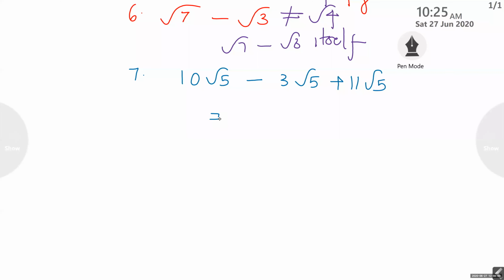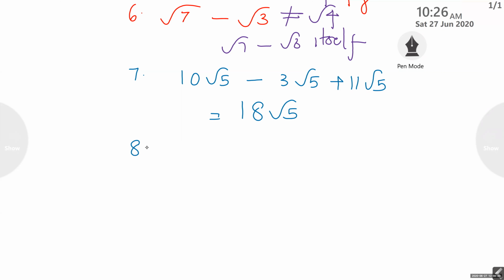18 root 5. Very good. How did you get the answer? 10 root 5 minus 3 root 5, the answer is 7 root 5. Yes. Tell the answer. What is the answer? 18 root 5, ma'am. Very good. 18 root 5. And next question.